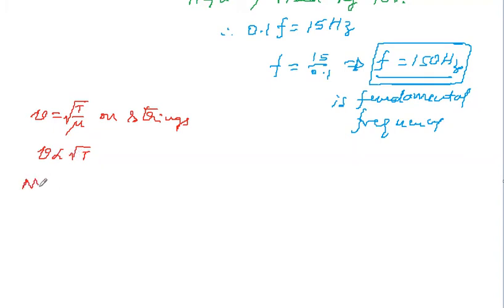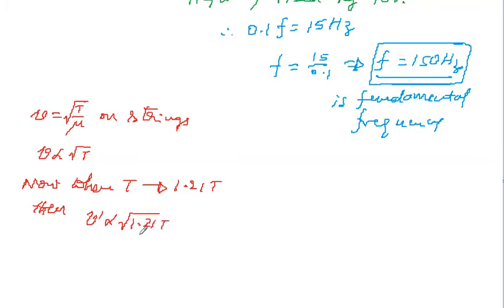And now when tension changes to 1.21 T, what happens? This is what I am calling v dash. So v dash is proportional to root of 1.21 T. Let it be as it is.